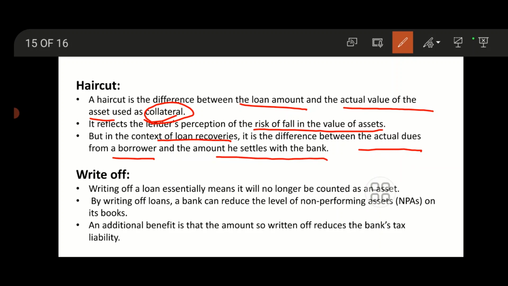Writing off a loan essentially means it will no longer be counted as an asset. By writing off, a bank can reduce the level of NPA.